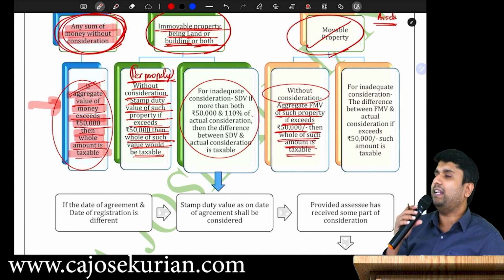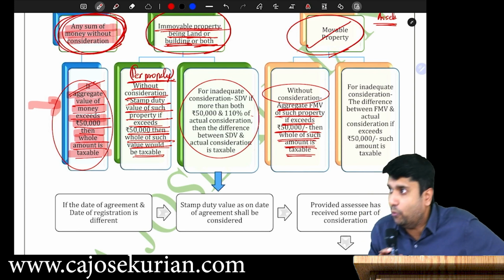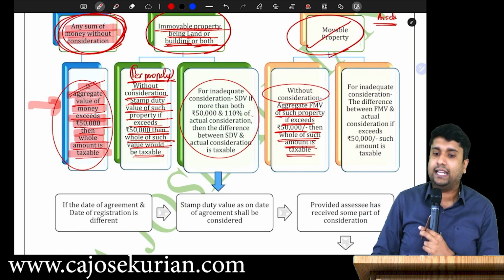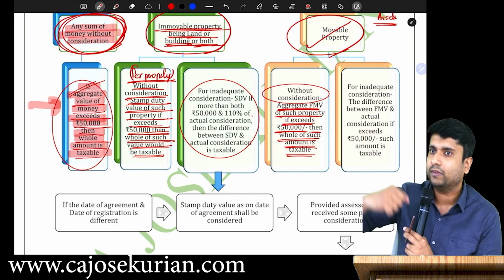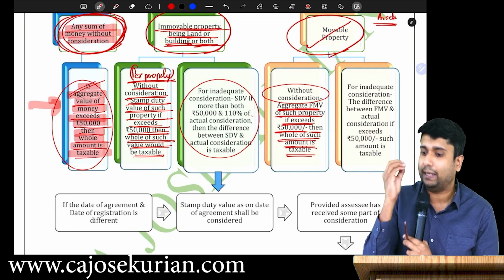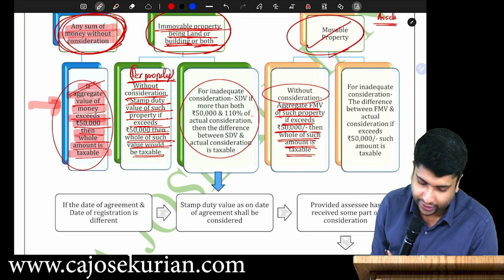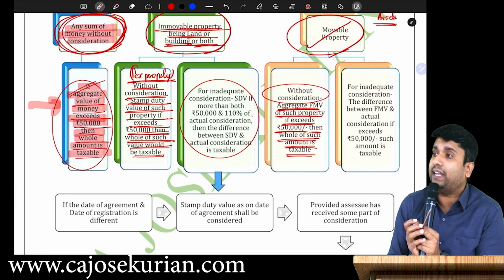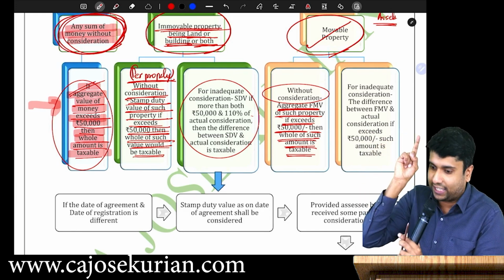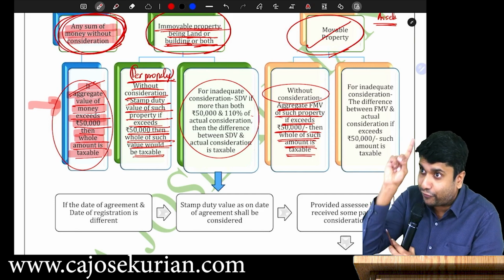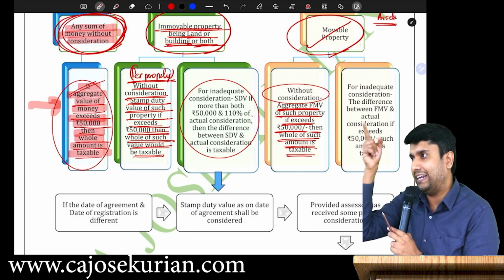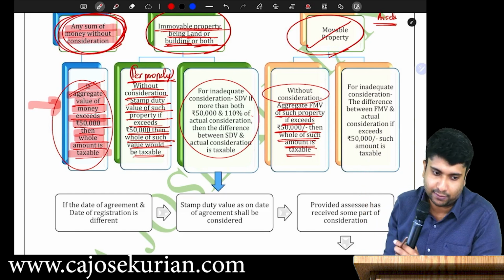That simply means whenever you are receiving a movable property as a gift, you need to check whether the aggregate fair market value of the property exceeds 50,000. If it exceeds 50,000, then that entire value shall be fully taxable.